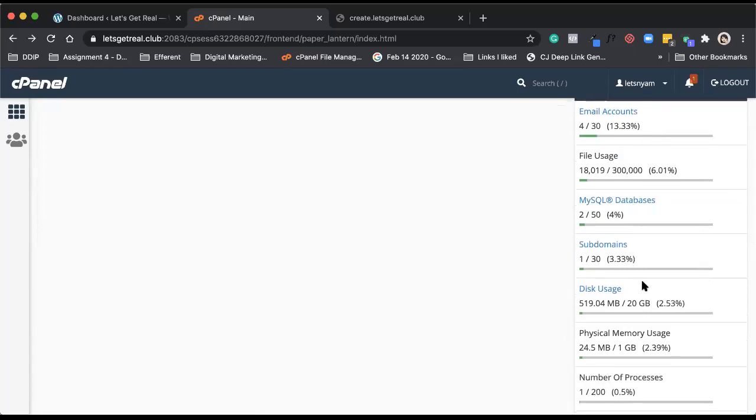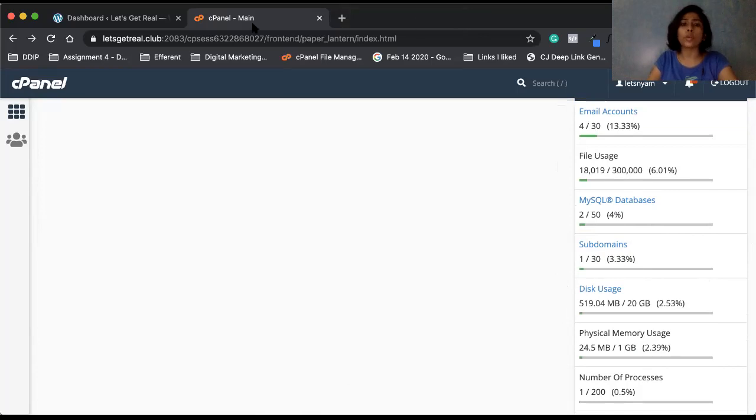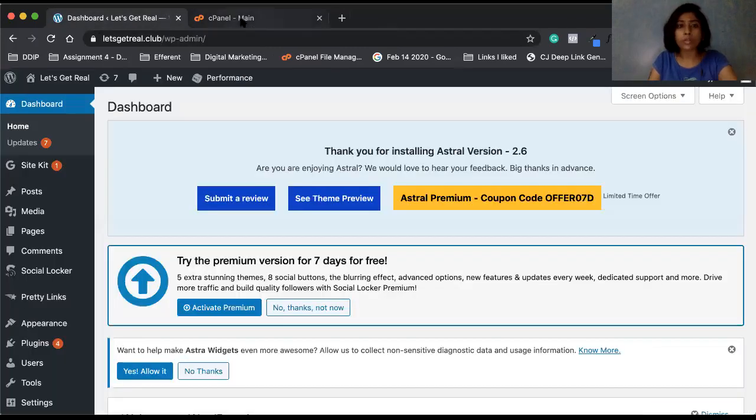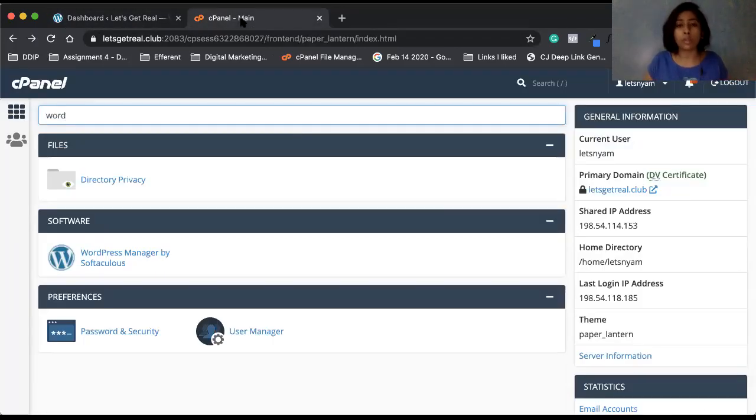Same thing for the subdomain, they will have some restrictions. So before doing any of this, check with your hosting website how many subdomains they are giving you and how many databases they are giving you. Yes, as a beginner it might be confusing, but I felt that tomorrow when you need it, if you come back, it might be helpful. This is not related to the assignment. It's just that if you want to have a different WordPress which does not affect your website, because a lot of you are saying, my main website is different, I want to practice things about the internship, go ahead and install a different directory, subdirectory, or subdomain. That's what you have to do.